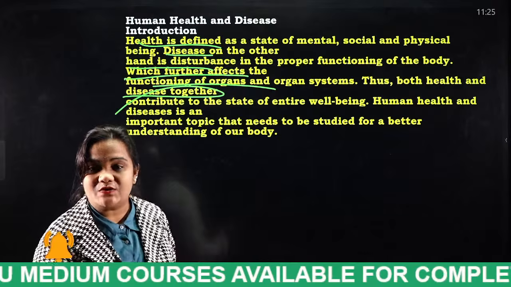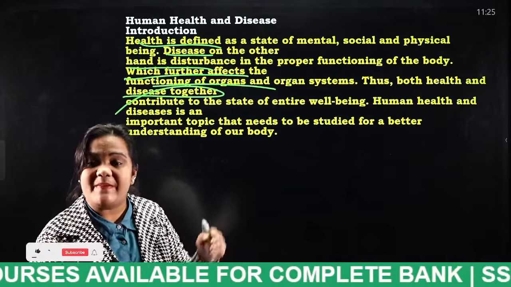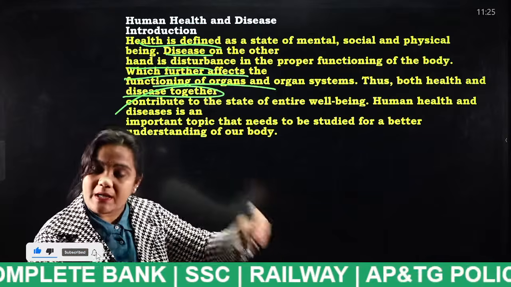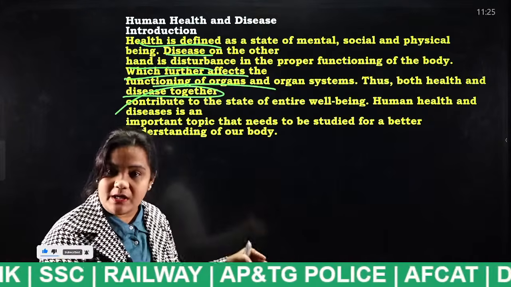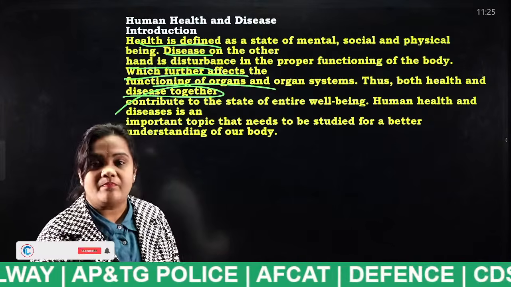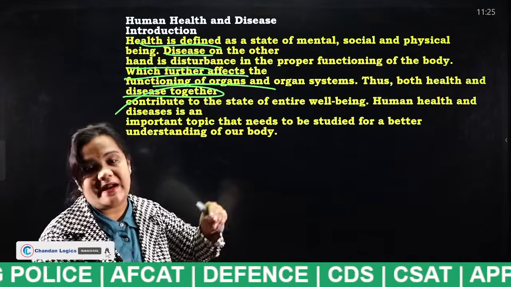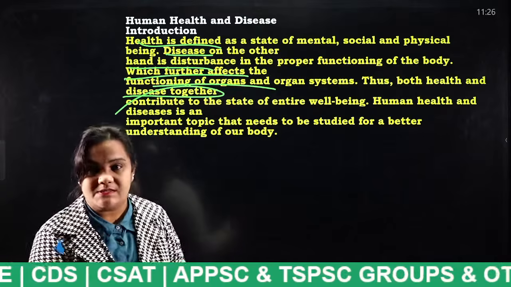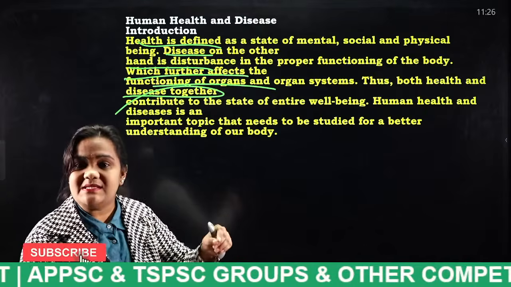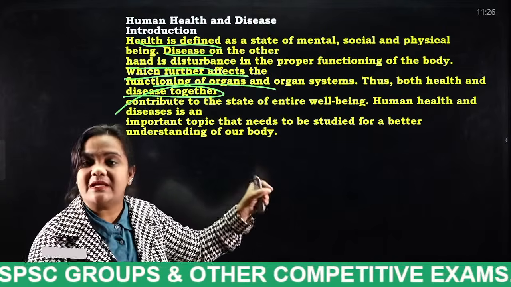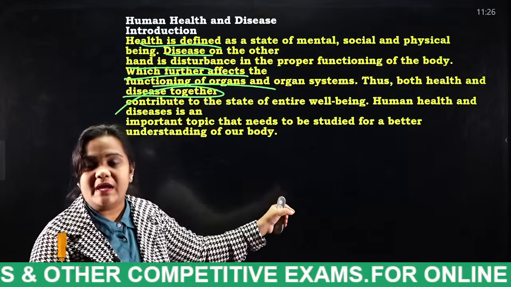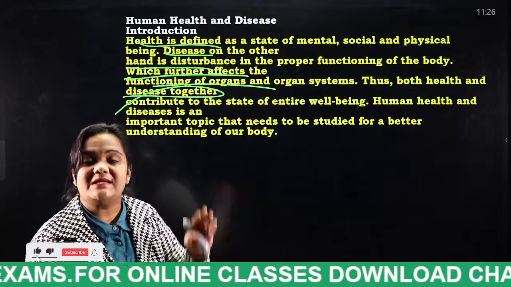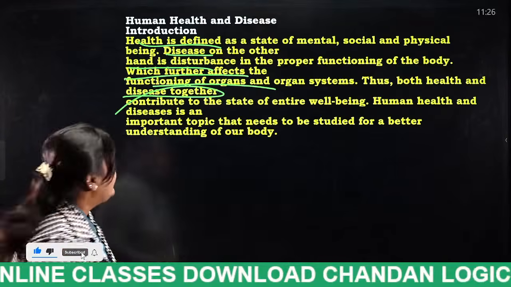Disease is when a person is affected and that person's particular organ, it may be a heart, a lung, a liver, its functioning will not be done properly. So there is an interlink between health and disease. If a disease affects a person, that person's health is not well. If he is healthy, that means no disease has affected him. So that is the relation between health and disease.